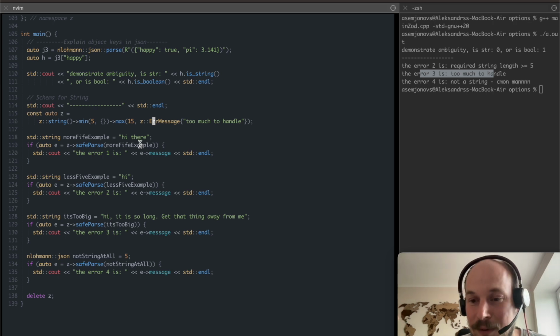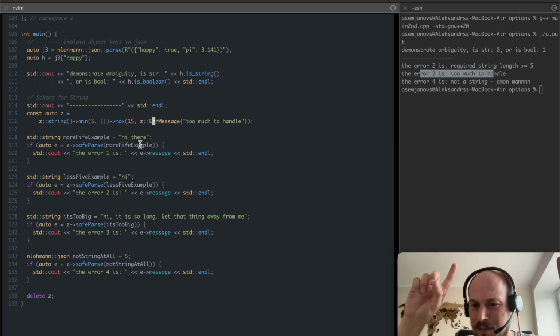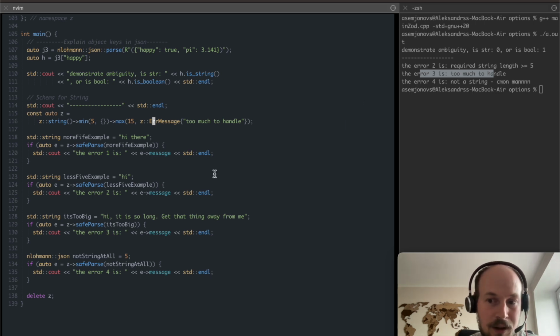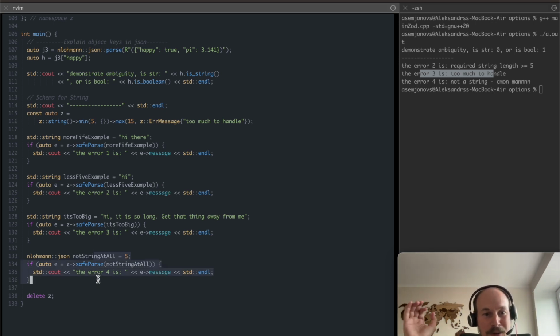And again, I played around with C++ 14 plus, and I do compile everything with the 20th version of C++, so it's all available for me. And for the last one, the thing that we're passing in, the schema, is not even a string.